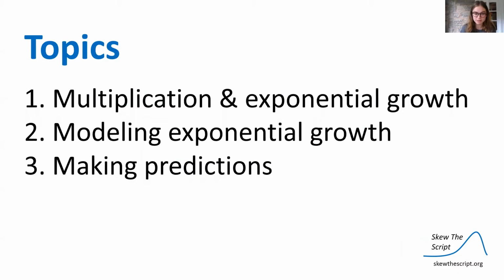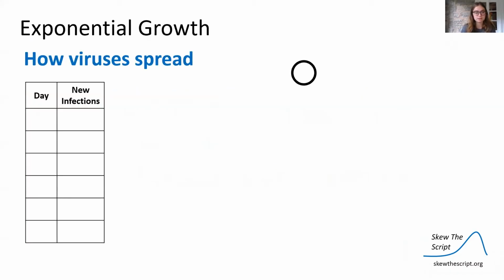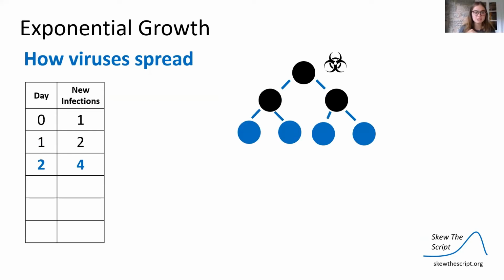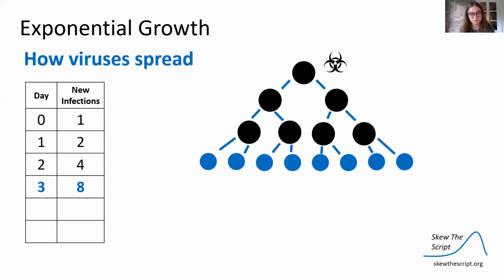Let's talk about multiplication and exponential growth. Here's how viruses spread. We have an infected individual, and they spread it to 2 new people. On day 1, we have 2 new infections. Those 2 people each spread it to 2 new people. So on day 2, we have 4 new infections. Those 4 people spread it to 2 new people each. We have 8 new infections on day 3.